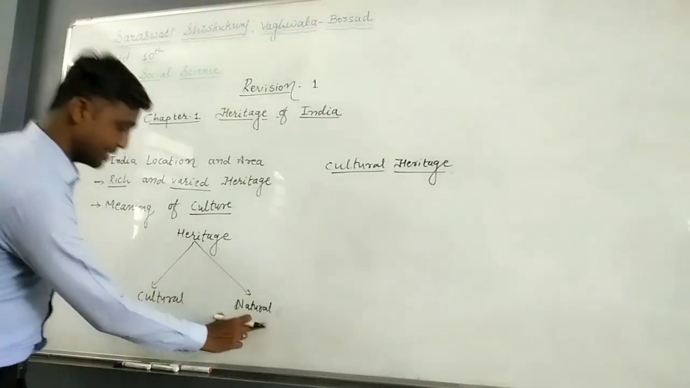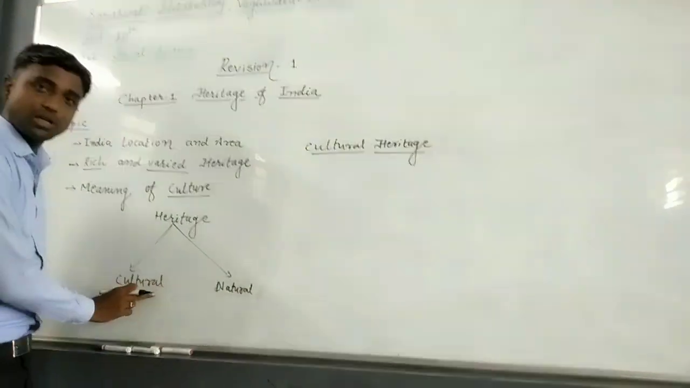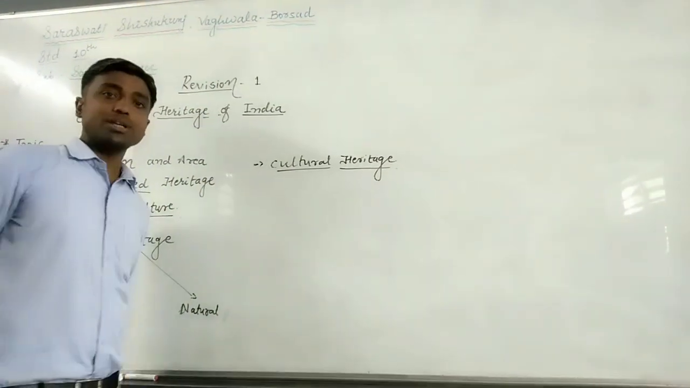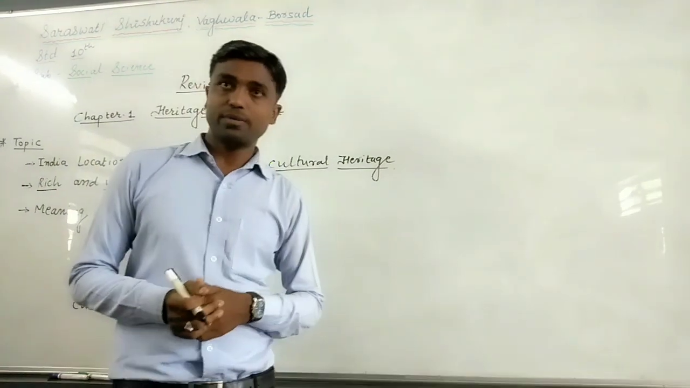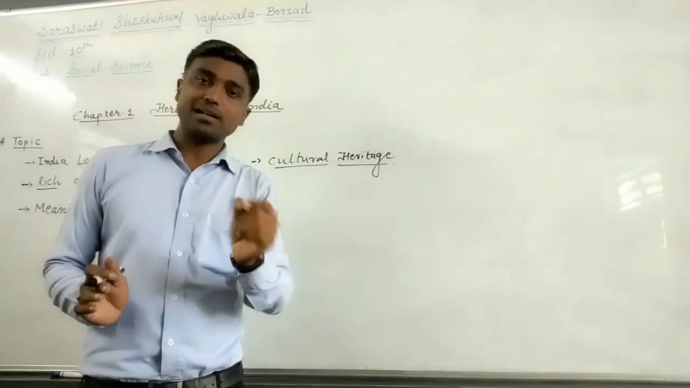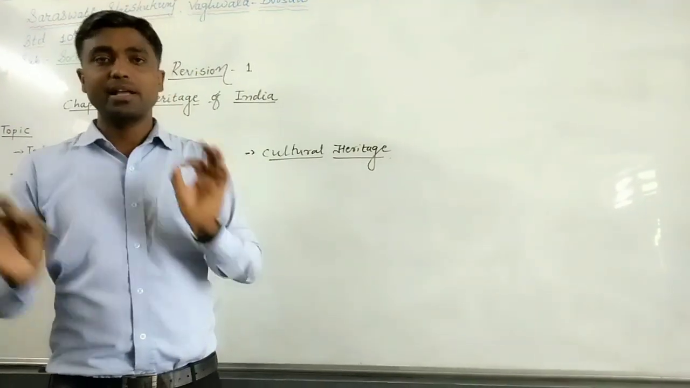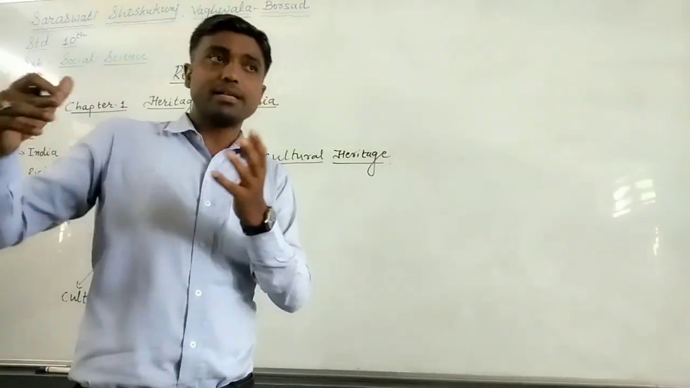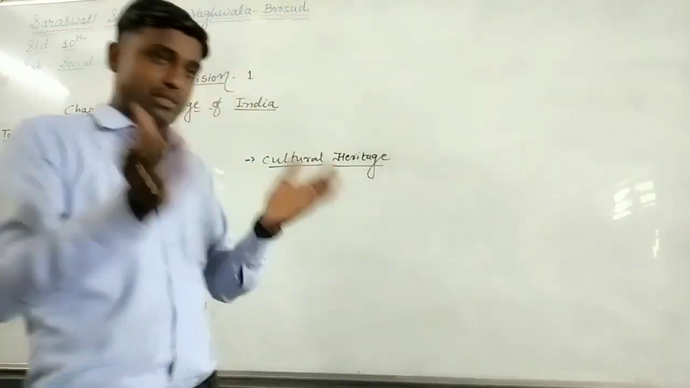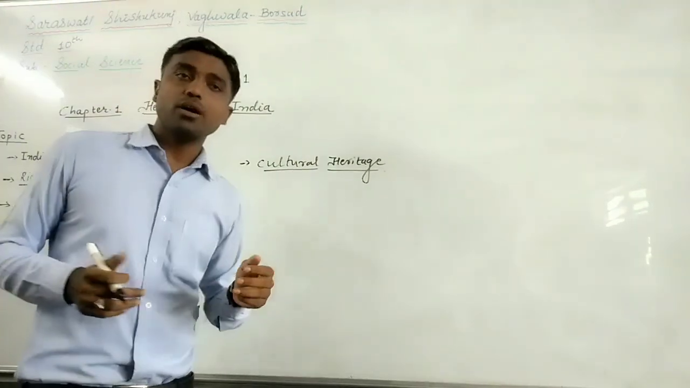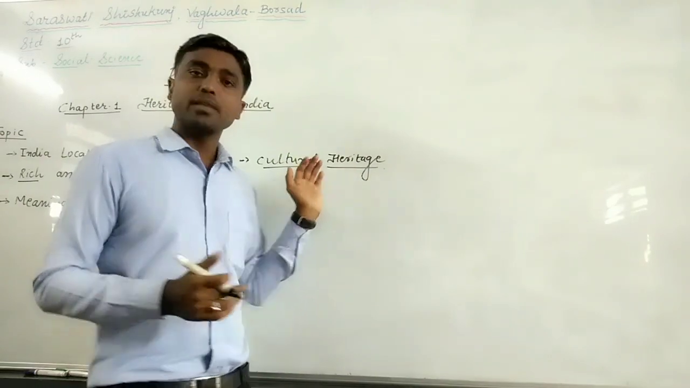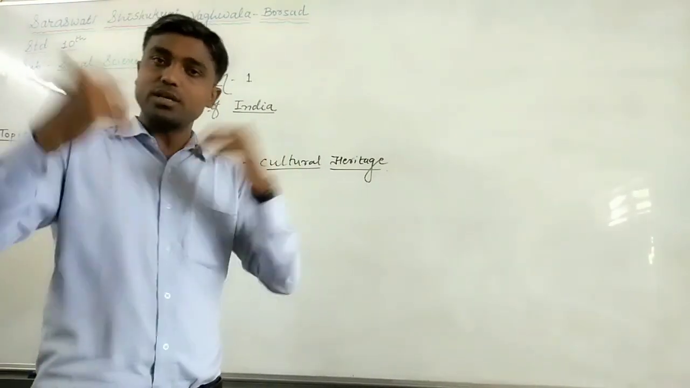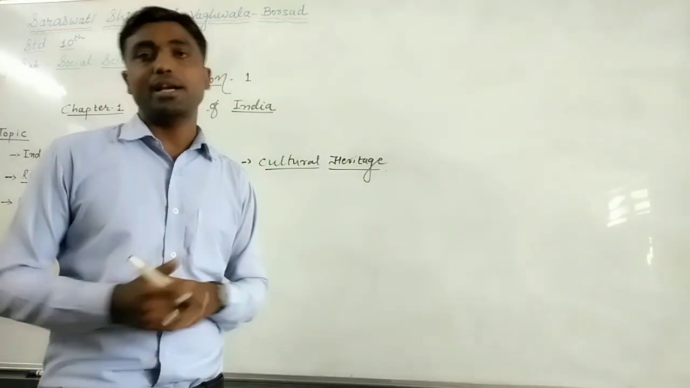Now it's time for cultural heritage. First of all, the definition of cultural heritage. What is cultural heritage? In simple words, cultural heritage means man-made heritage. Whatever man obtains or creates by his own skill, intelligence or technology is called cultural heritage. Even what our ancestors, or forefathers, gifted to us is also part of cultural heritage.